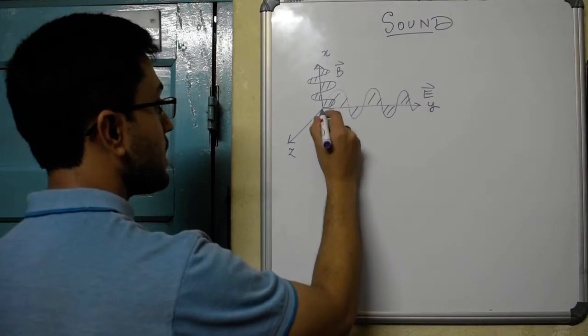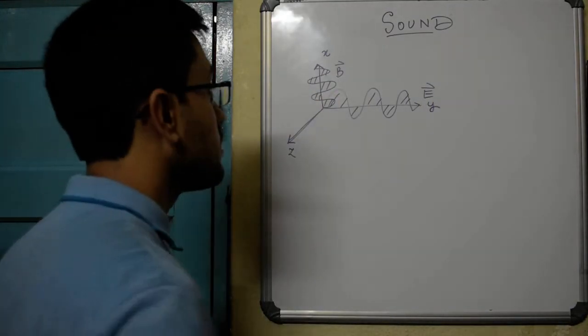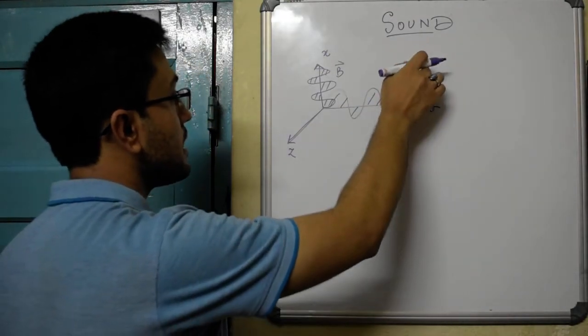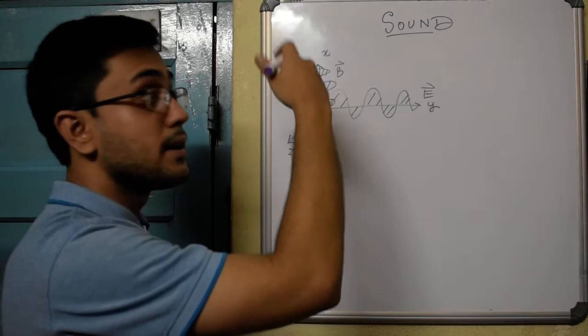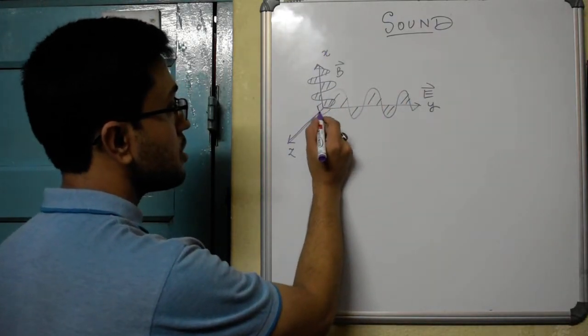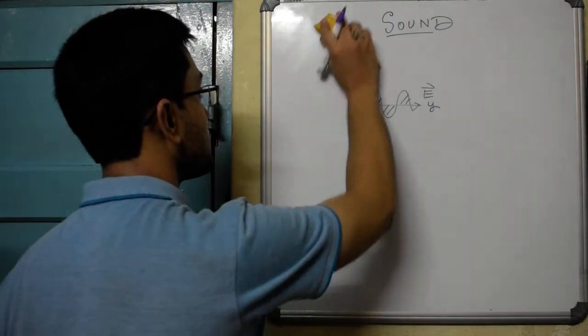Then light will propagate along the z-axis in the form of an electromagnetic wave. Light is produced by periodic changes in the vibrations of electric and magnetic fields, and light always travels in a direction which is mutually perpendicular to both the electric field as well as the magnetic field.